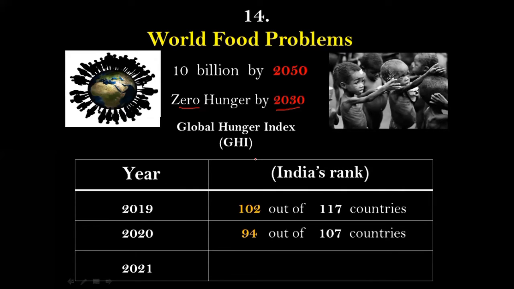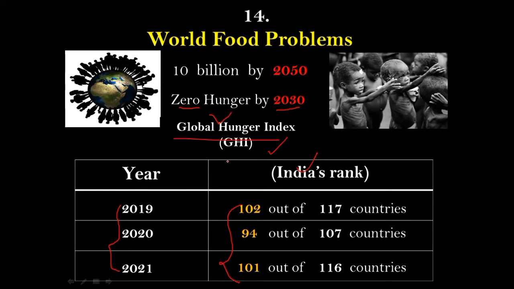In the year 2021, that is last year, India held the rank of 101 out of 116. Every year, the Global Hunger Index is published in the month of October. So for this year 2022, it is yet to be published. These are some of the facts and figures you need to keep in mind from 2019 to 2021 with regard to India's rank in the Global Hunger Index.